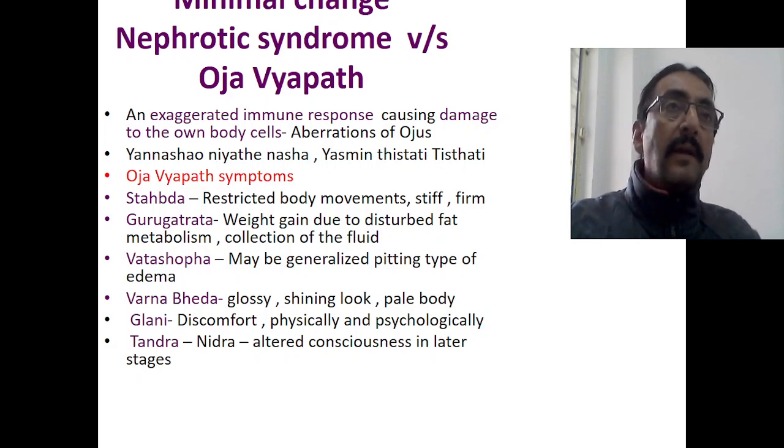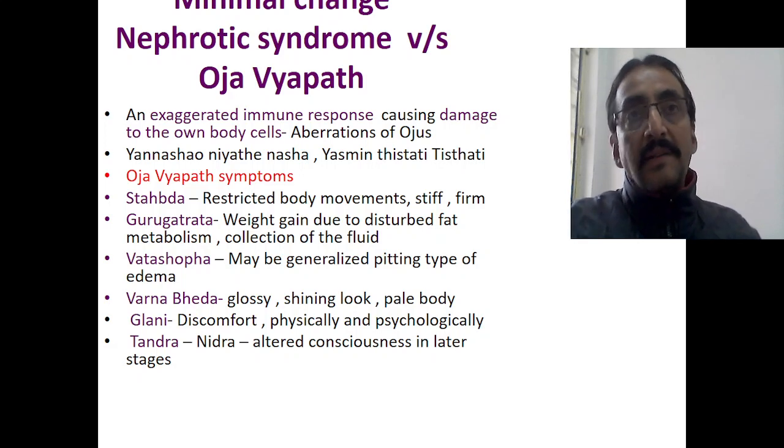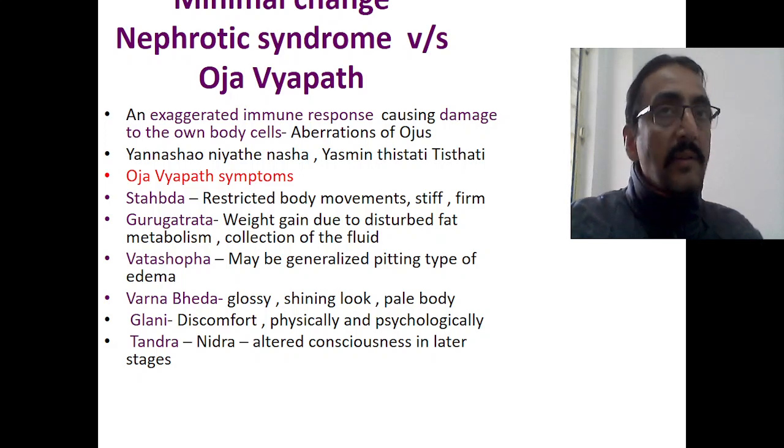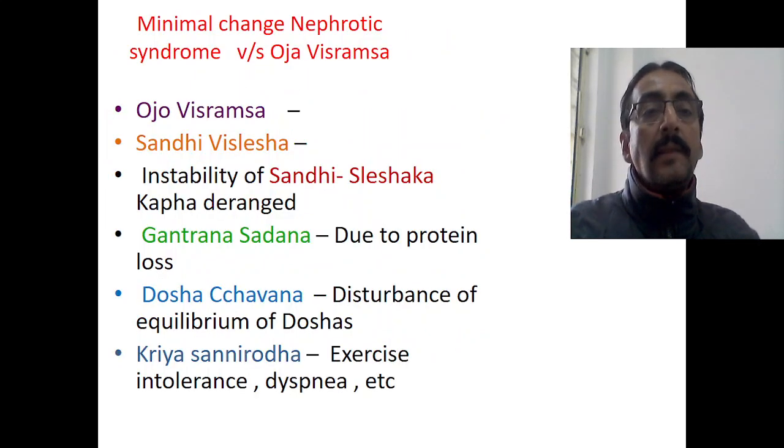So this particular explanation I have connected with the minimal change nephrotic syndrome, but this particular thing will be seen in almost all the cases of the immunological disorders. Wherever there is an immunocompromised state, you find all these conditions. This is just an attempt to compare, that's all. Another attempt is minimal change nephrotic syndrome versus Ojo Visramsa.